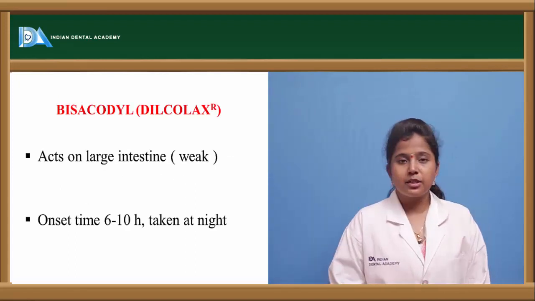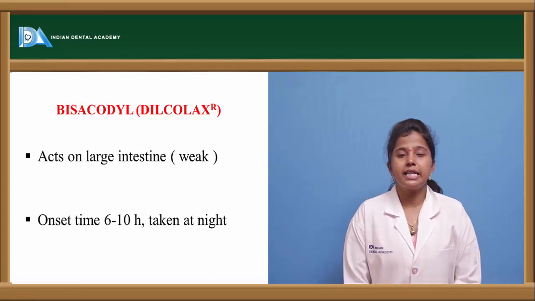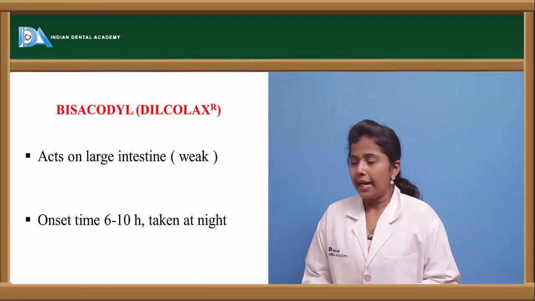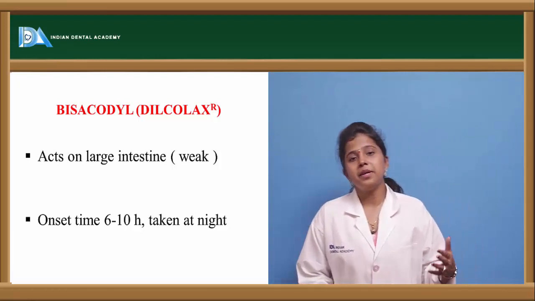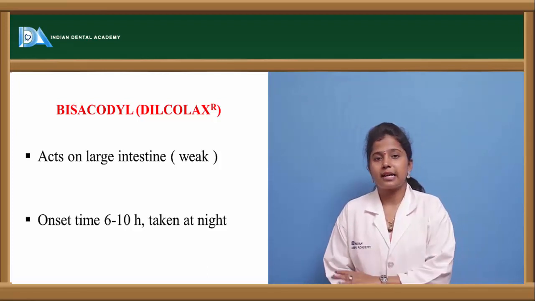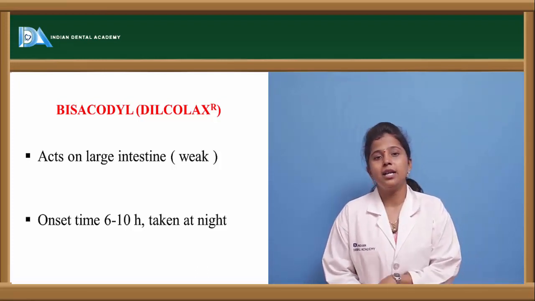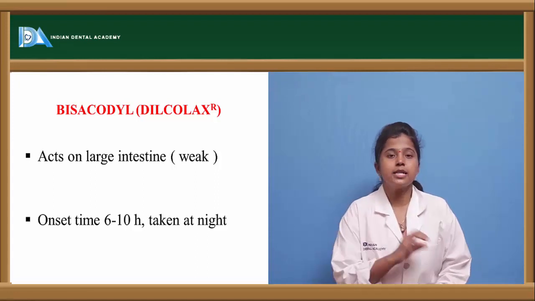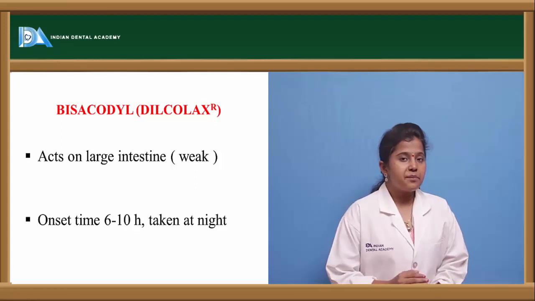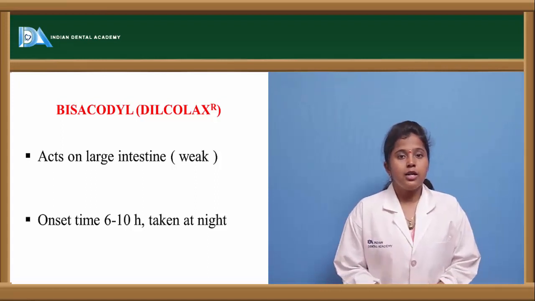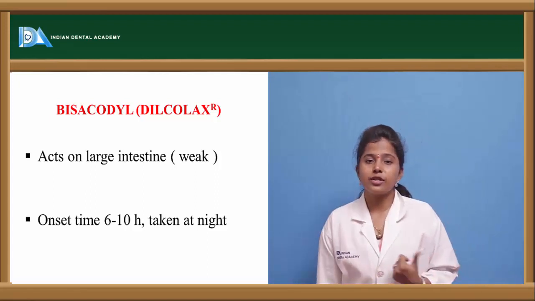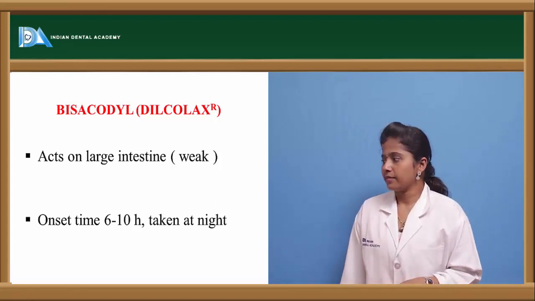And so this bisacodyl is marketed as Dulcolax, and it acts mainly on the large intestine region. Its onset of action, when compared to lactulose or the other saline purgatives, is a little longer. In the sense, bisacodyl's onset of action is about 6 hours, but saline purgatives act in about 1 to 3 hours. But bisacodyl is most preferred over saline purgatives, as they cause electrolyte imbalance.